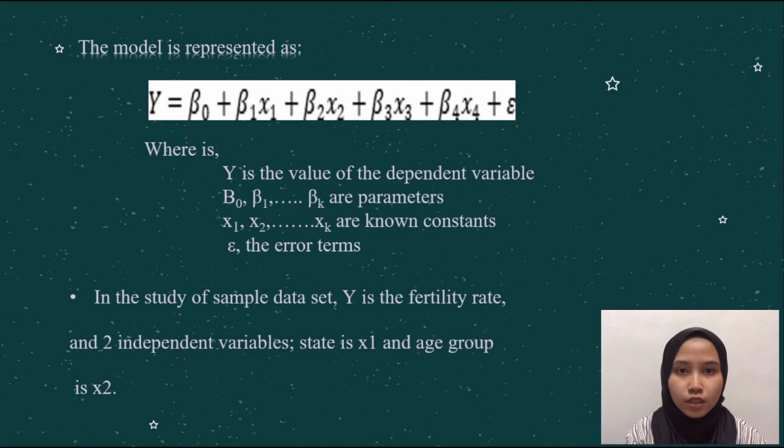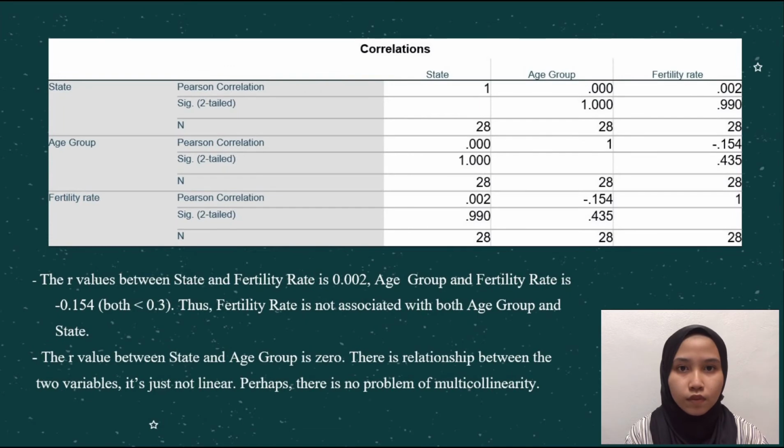In the study of our sample data set, Y is fertility rate and there are two independent variables: state is x1 and age group is x2. In the correlation table, the R value between state and fertility rate is 0.002. Age group and fertility rate is negative 0.154. Both are less than 0.3, meaning that fertility rate is not associated with either state or age group. The R value between state and age group is 0, which means there might be a relationship between these two, but it is not linear. Perhaps there is no problem of multicollinearity.